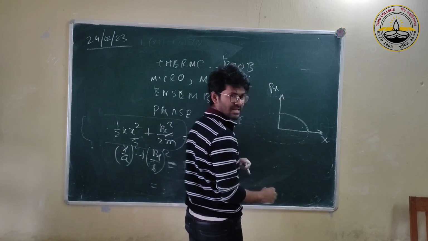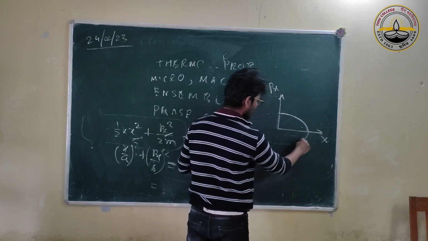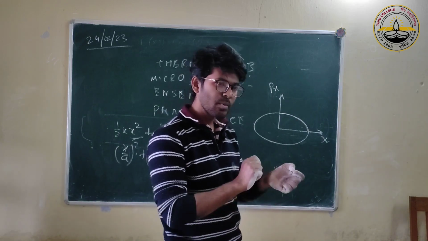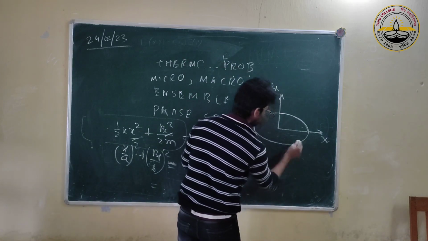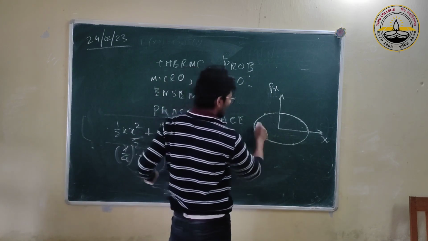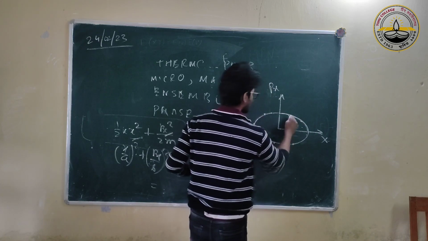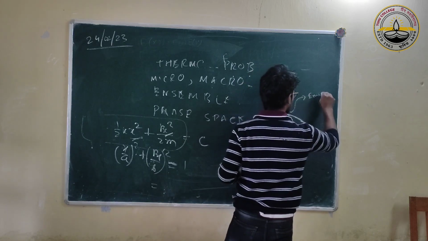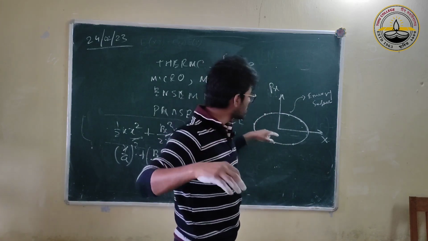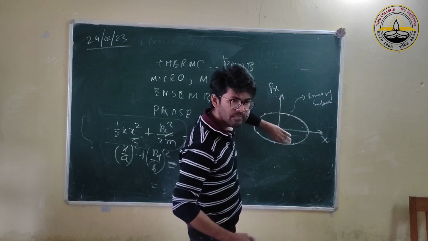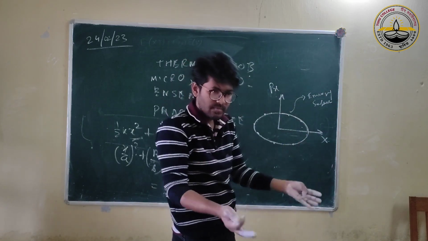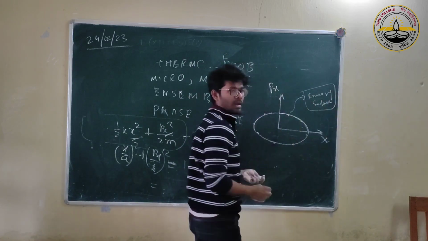Now, if E is fixed, that means our allowed values must lie on this ellipse. The position and momentum of the particle must be such that it can only be here or here or here, it cannot be here, because here the equation is not satisfied. So only these are allowed. This thing is called the energy surface. Here it is not a surface but a line, but when we go to higher dimensions it will actually be an ellipsoid, a higher dimensional ellipse, an abstract mathematical space, but it will be a surface or volume. So we call it the energy surface or ergodic surface.